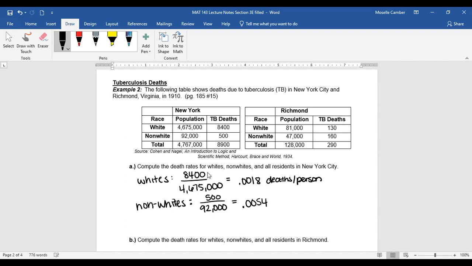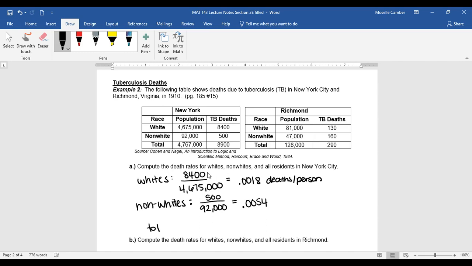Now you can put these in percentages if the problem asks for a percentage, and if it does, it'll have the percent sign right after the text box. If it doesn't have the percent sign, then you can just leave it as a decimal. So non-whites are 0.0054 deaths per person.